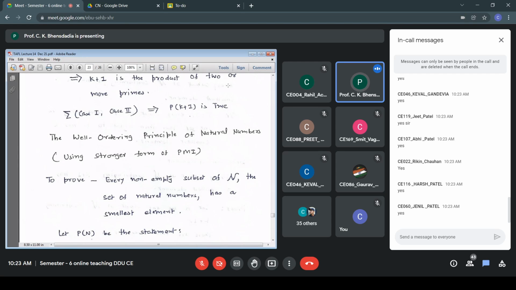This N written in italic is the set of natural numbers, whereas the n required in the statement P(n) to use PMI is the integer n. So what could be my statement P(n)?